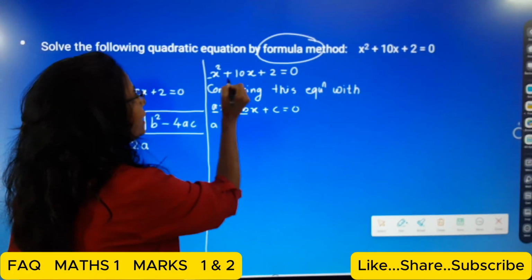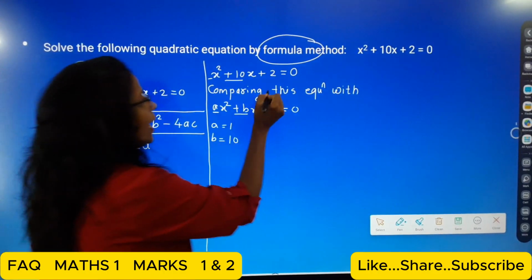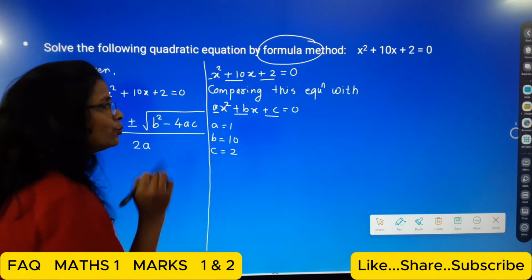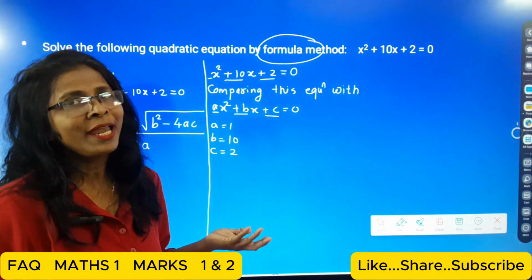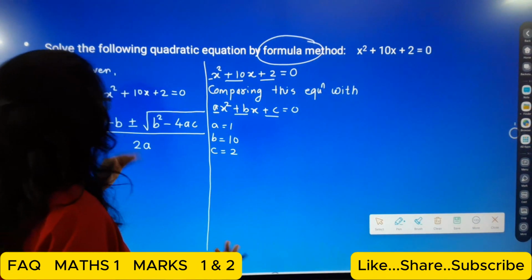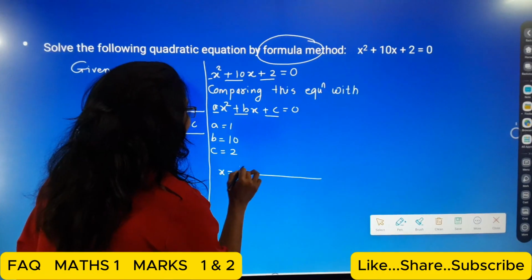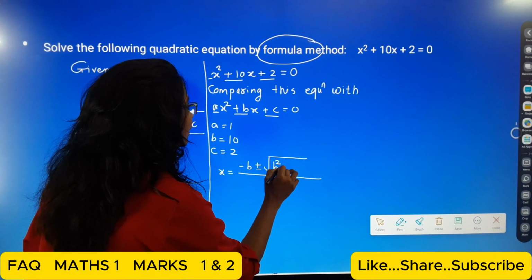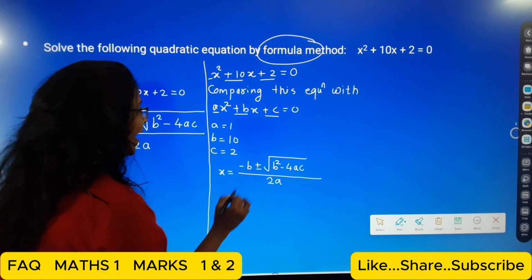At the place of b, there is plus 10, so b is equal to 10. And at the place of c, there is plus 2, so c is equal to 2. Now we have the values of a, b, c. Now we can put these values in the formula. So x is equal to minus b plus or minus the square root of b square minus 4ac upon 2a.